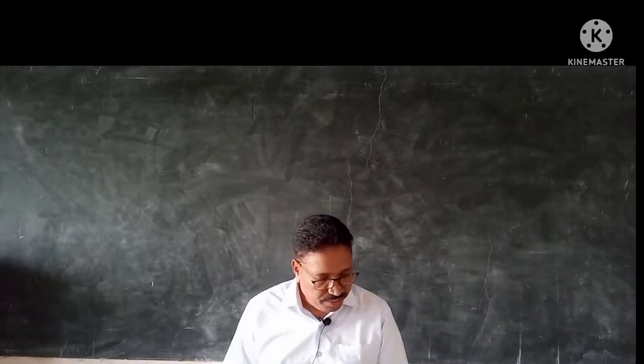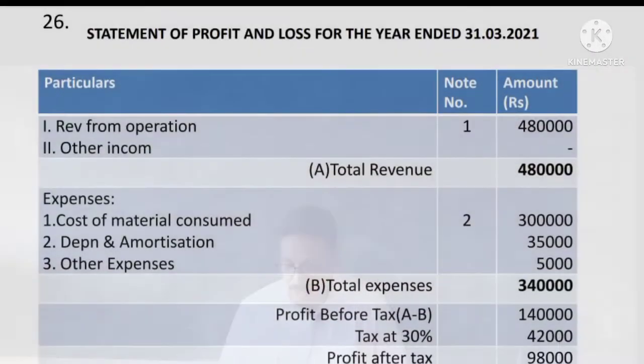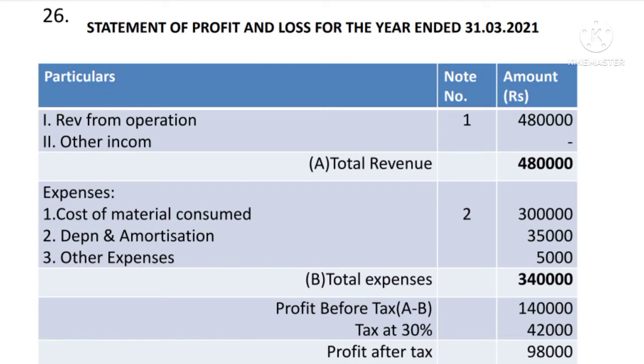Then question number 26. Question number 26 is you have to prepare the statement of profit and loss for the year ended 31st March 2021. So draw the diagram of the statement of profit and loss. As per the Companies Act, you have to prepare the statement of profit and loss. So therefore draw the format. In the format, the first column is the particulars, the second one is the note number, and the third one is the amount.